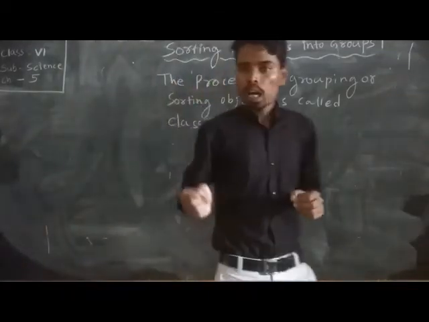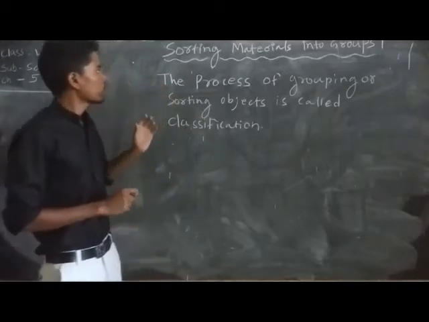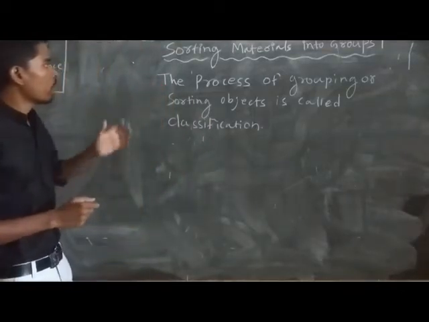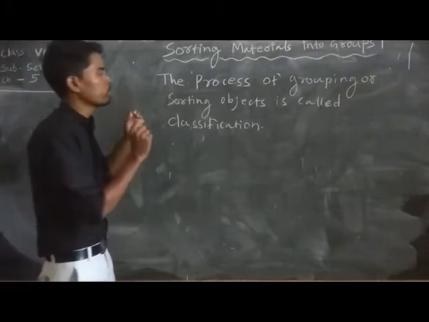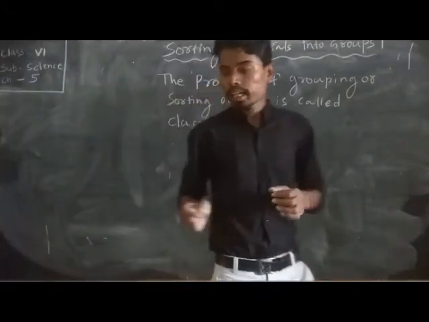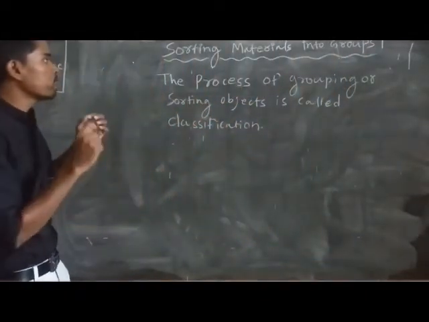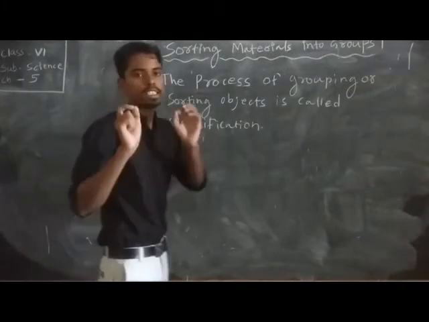In this chapter we will see the classification of materials, meaning the different properties of materials. Classification is based on the similarities and dissimilarities of materials.